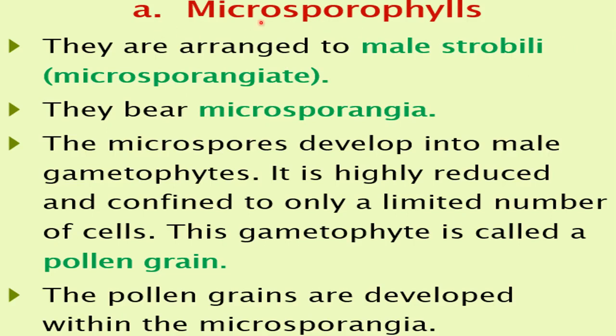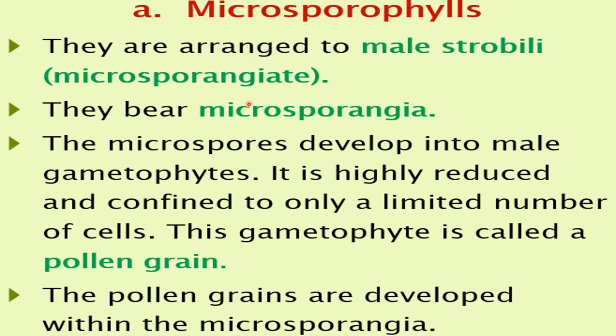So let's see what the microsporophyll is, as there are two kinds of sporophylls. They are arranged into the male strobili, which is called microsporangiate. They bear microsporangia. Inside the microsporophyll or the male strobili there will be microsporangia. And what is this microsporangia? It produces the microspores. The microspores develop into male gametophytes.